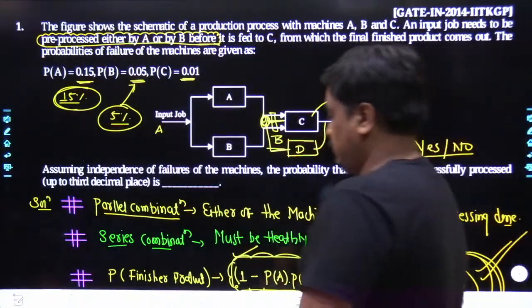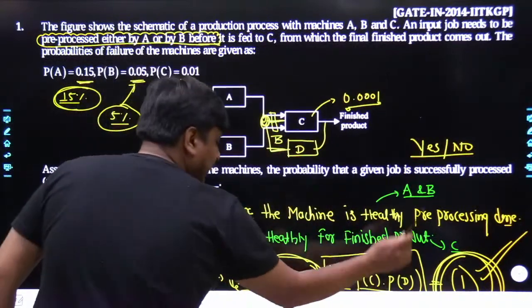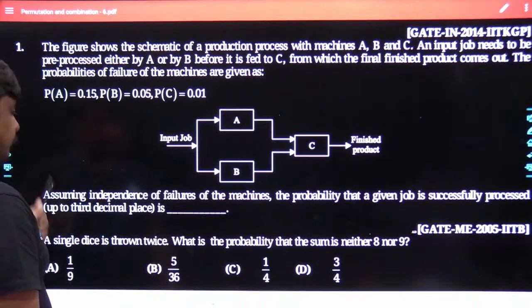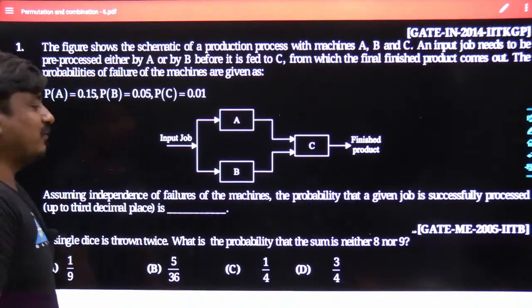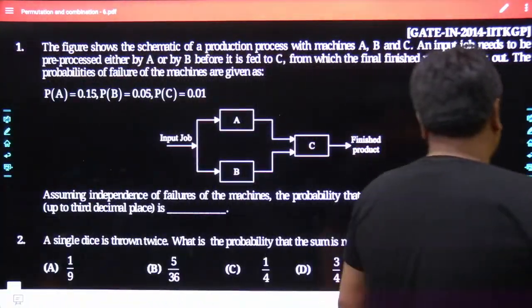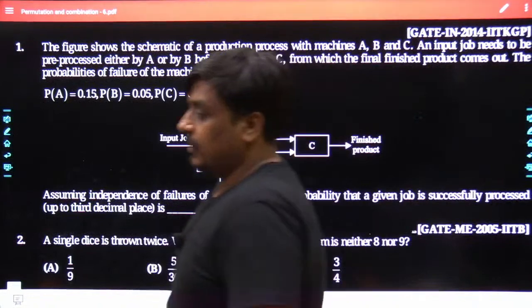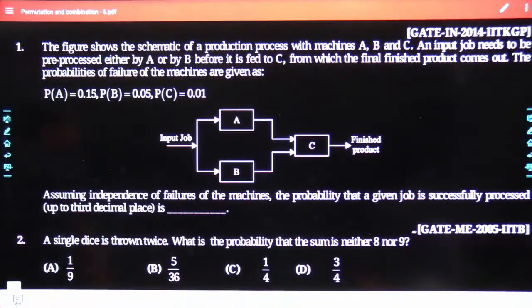Okay, then in the same sequence, now it's the right time to take the next question. This is the next question, and probably a much more comfortable problem in comparison with the first question. The problem was asked in GATE Mechanical, year 2005, and was framed by IIT Bombay. Read this problem carefully and try to get the best answer for this given problem.